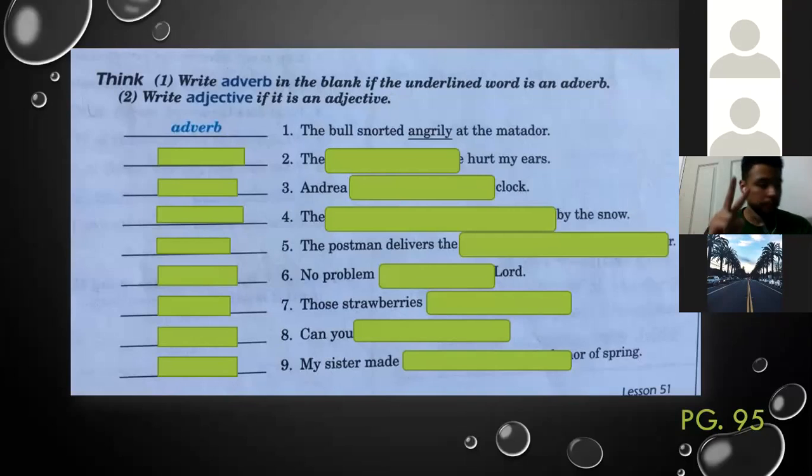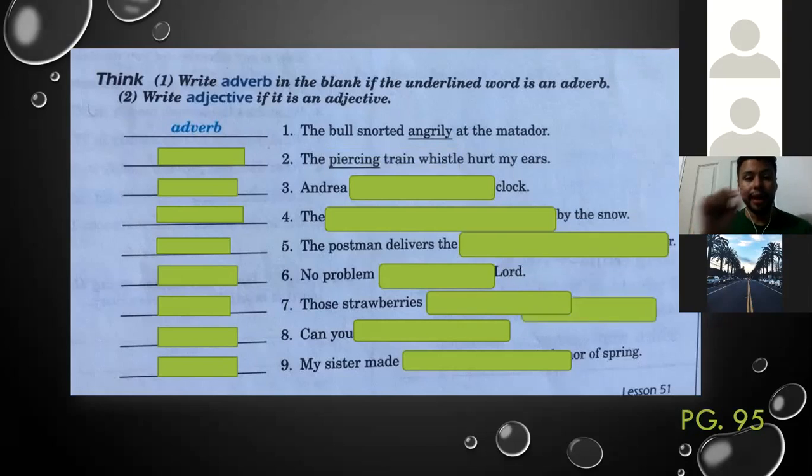Angrily. Okay, number 2. It says, the piercing train whistle hurt my ears. All right, it can hurt. Piercing. What is that? Adjective or adverb? Yes, it's an adjective. Underline piercing and write in the blank space adjective. Piercing, in that case, is an adjective. Well done, Deborah. Good job.